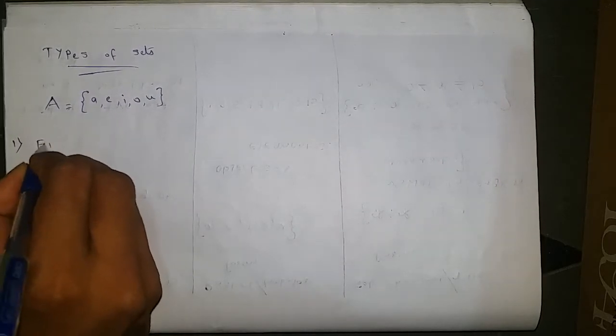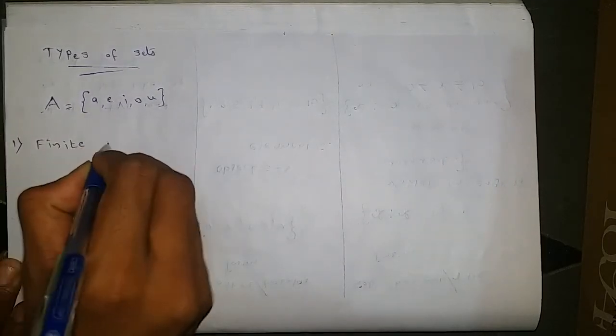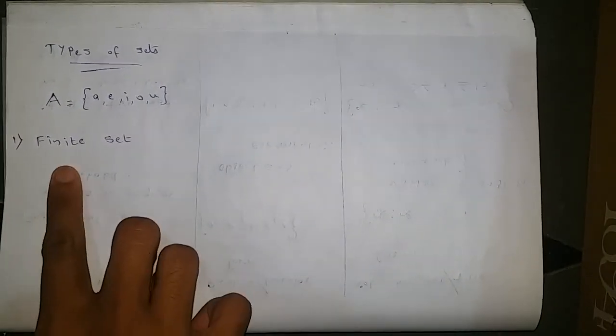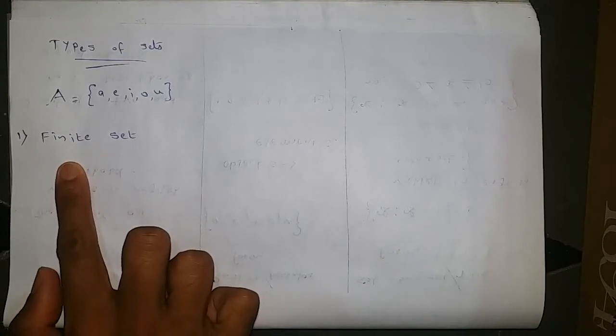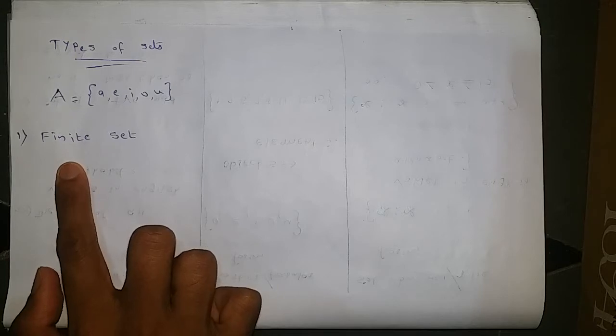Now let us check what types we have in sets. The first type of set is the finite set. The name itself indicates that finite means countable. In any set, if the number of elements is countable, then we can say that it is a finite set.